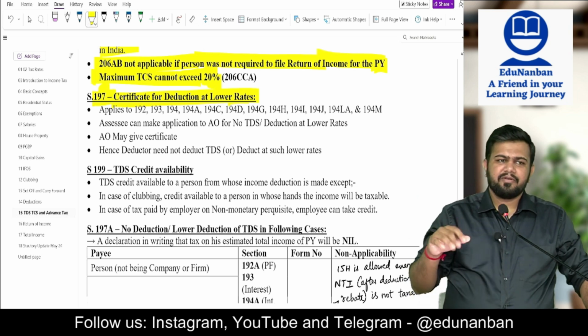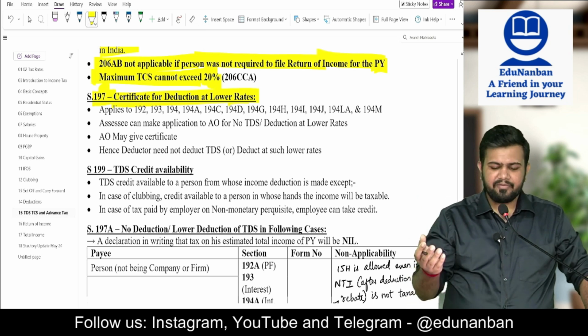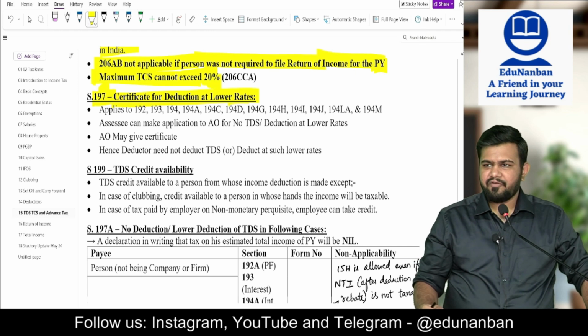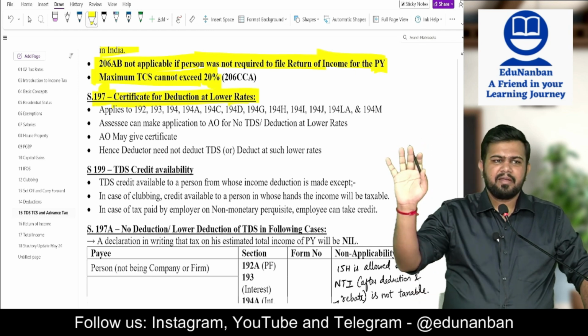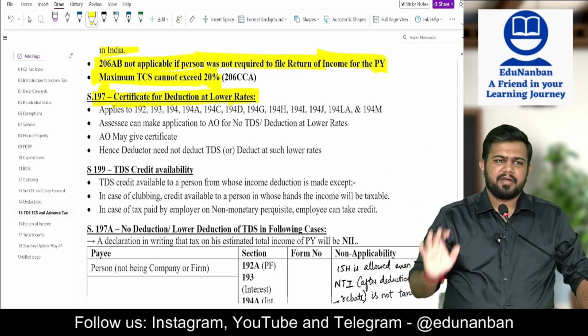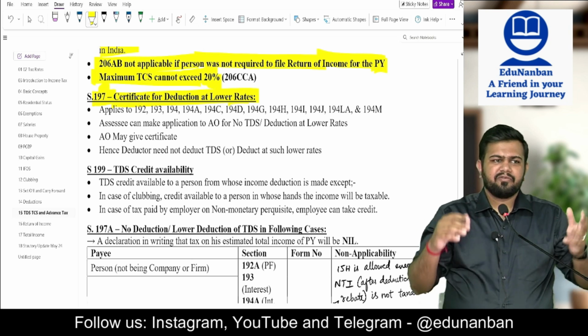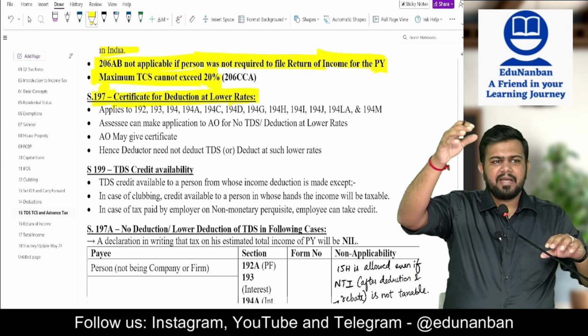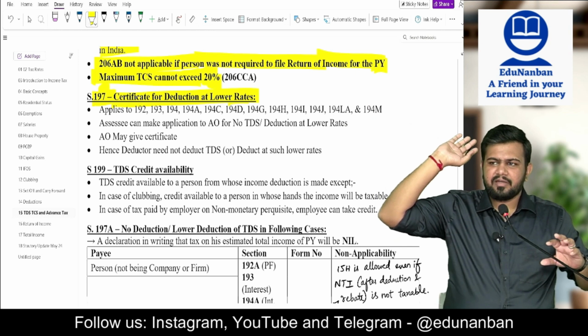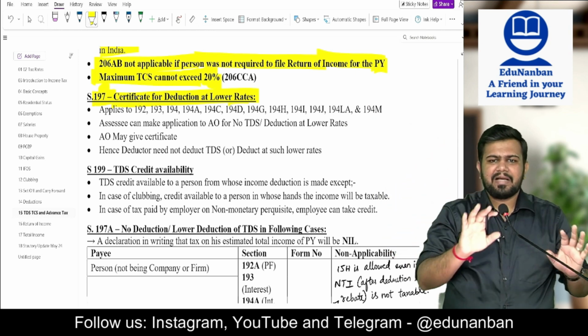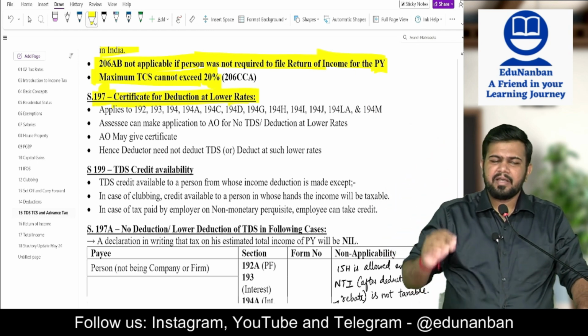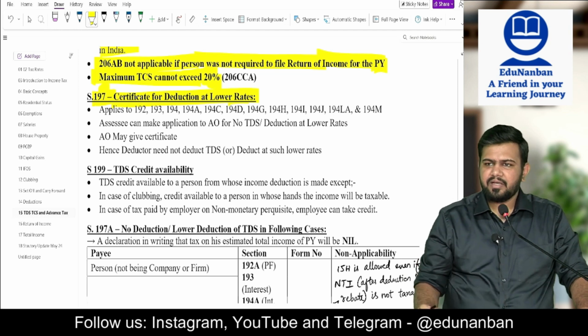Correct? So I will go to the assessing officer and request him to please give me a certificate that I will show to everyone, and when I show this certificate, they will not deduct my TDS, because anyway I will not pay any tax. So why block my amount in TDS? Later on I will get a refund after 1 year. Instead of that, now itself I will ask them, please don't deduct TDS for me. If the AO is satisfied, he may give the certificate.